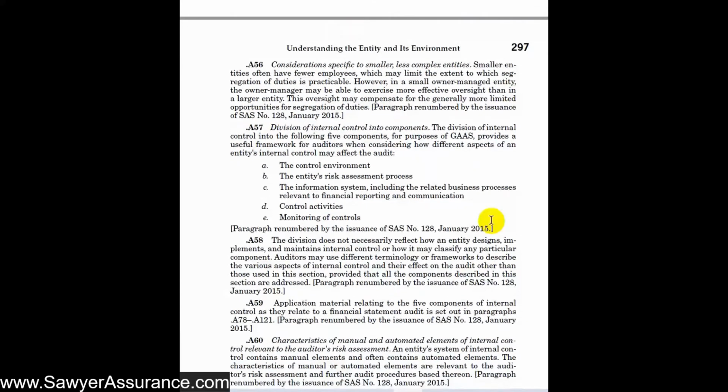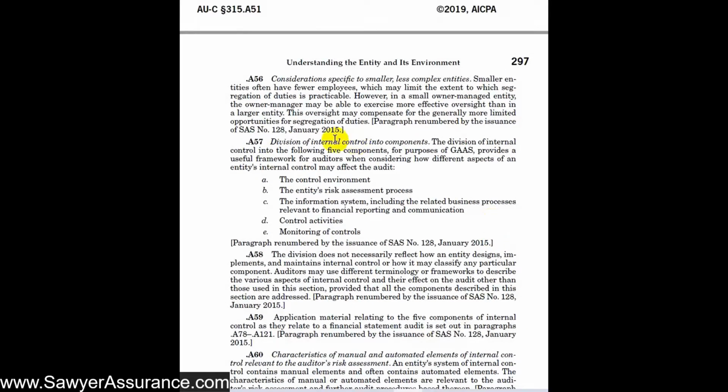And so next we have a description of the 5 internal control components, and later on we'll go into each of these in detail, but I think at this point they're just familiarizing us with what these are, because in the audit we will certainly approach each of these individually as we are understanding the entity's internal controls, but for now they're just providing a list of them. And this provides us a framework to use when we're understanding their controls.